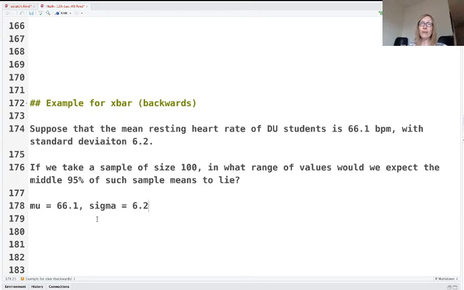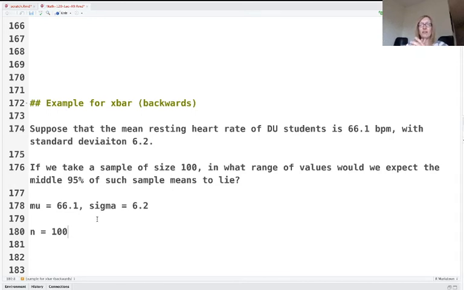That's what's going on with the population. Mu is the population mean. Sigma is the population standard deviation. Here, we're talking about a sample of size 100. First thing I'm going to do is write down n equals 100. If I was a student taking this quiz, that's what I would write down right away because that's the important information. The question says, in what range of values would we expect the middle 95% of such samples to lie?